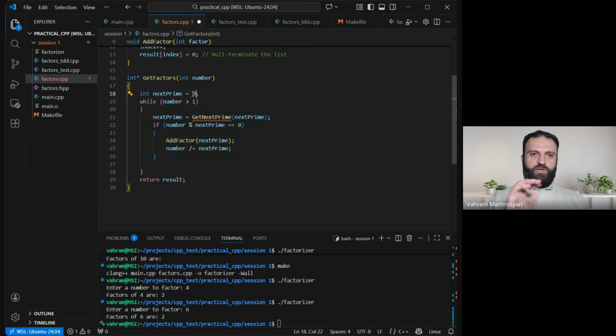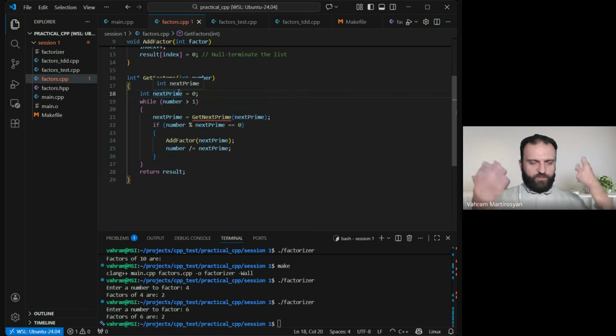But now we need to start at 0 because here we have this call in the beginning of the loop, right? So as soon as the process starts, we will call it. We will get the next comparing to what? Well, to 0. So it will be the first one. And then we will continue.